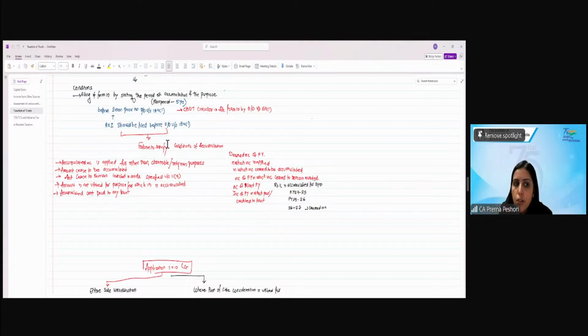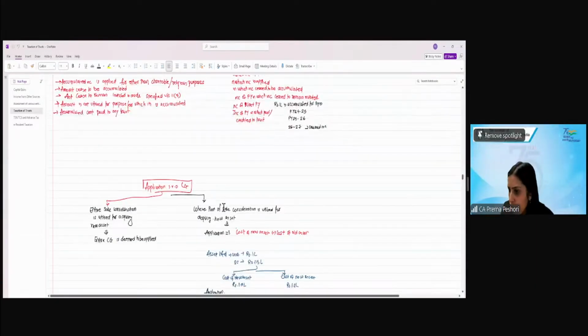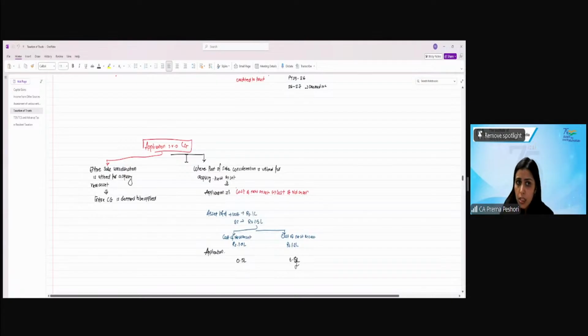If the amount is not utilized for the purpose for which it is accumulated, then in the last of the 5 years, it will be considered as deemed income of that year. If the accumulated amount is paid to any other trust, then it will be considered as income of the previous year in which it is paid or credited to the trust. Clear?